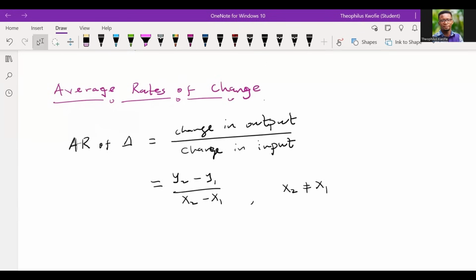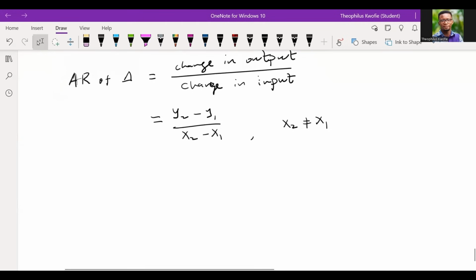So I want us to take note that x2 should never be equal to x1. Otherwise, the average rate of change will not exist. Now, I want to do some illustration so that you have a better view of the average rate of change.